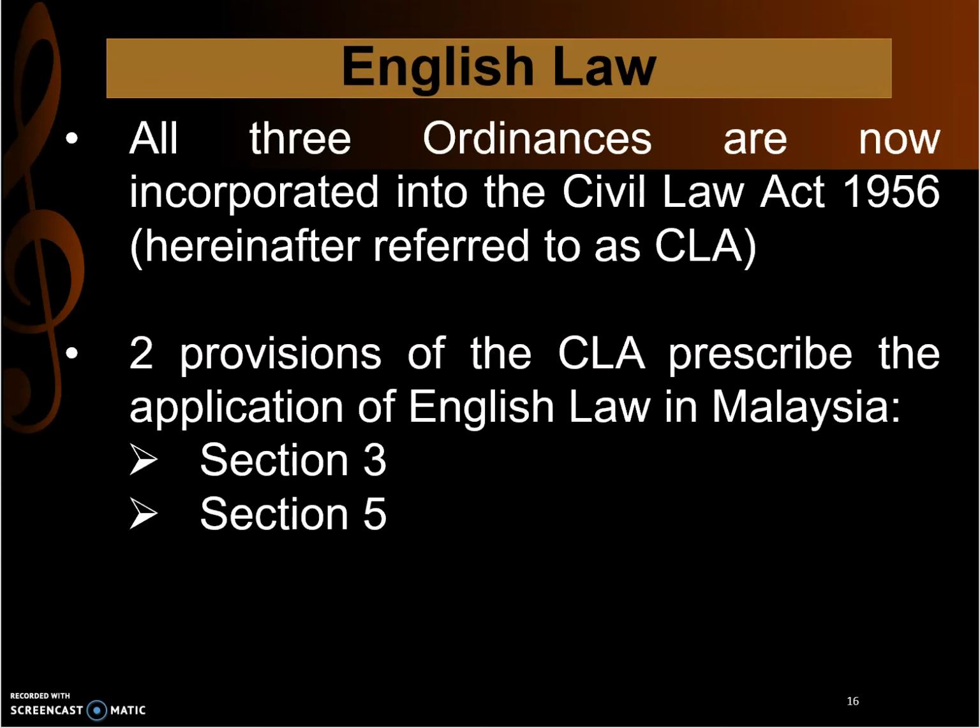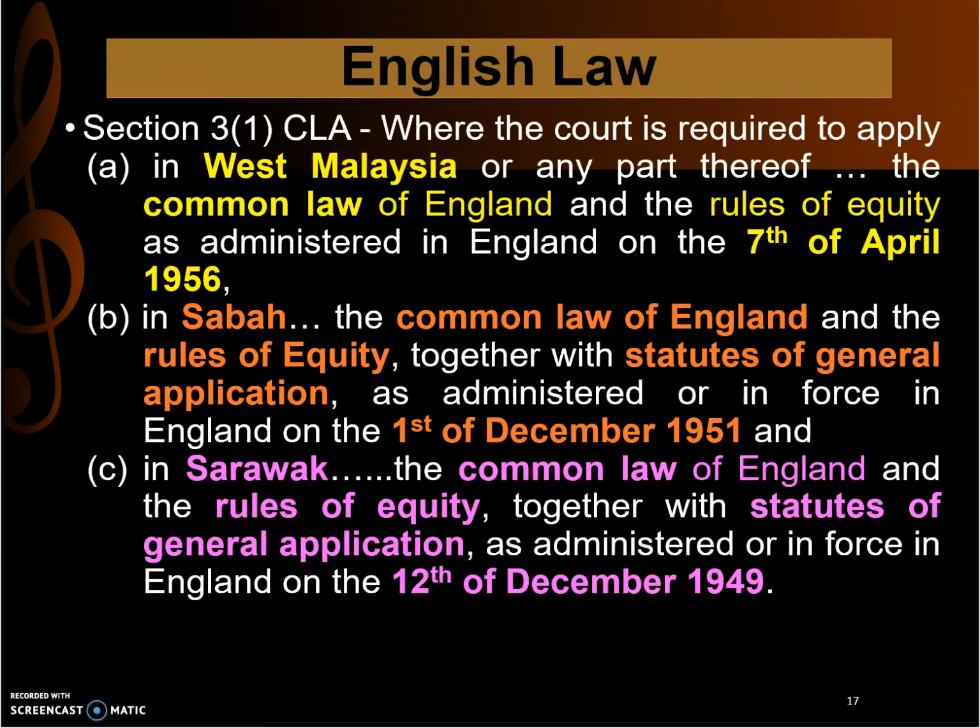So what is Section 3? Section 3 talks about the part where the court is required to apply English law. Looking at Section 3 subsection 1 paragraph A, the court is required to apply in West Malaysia or any part thereof the common law of England and the rules of equity as administered in England.